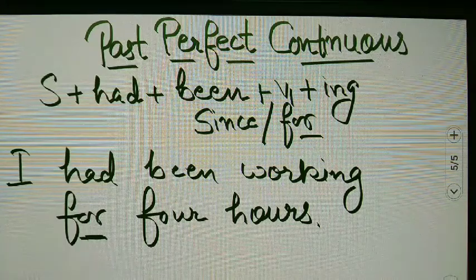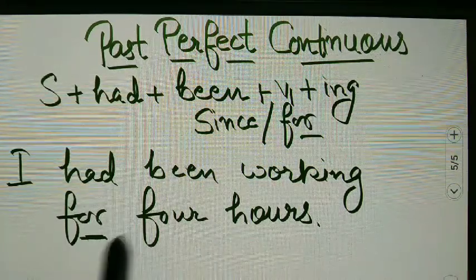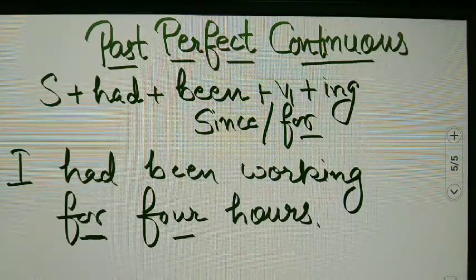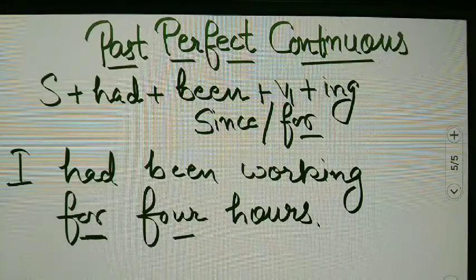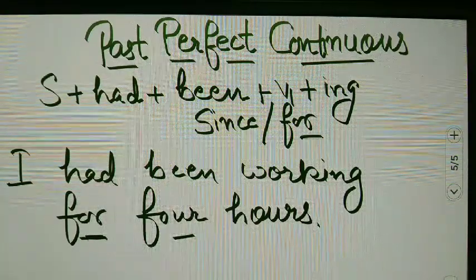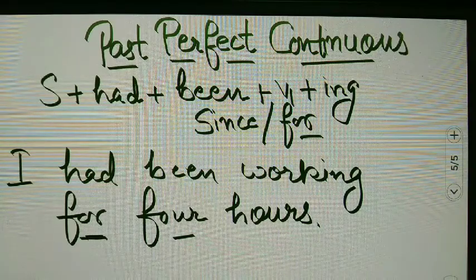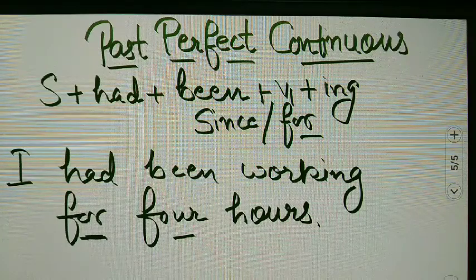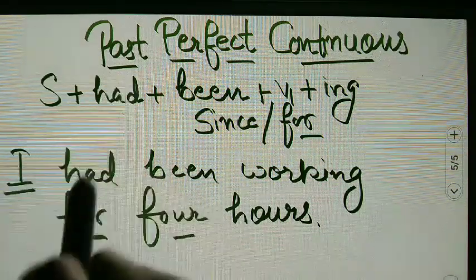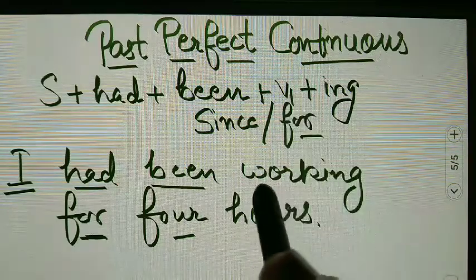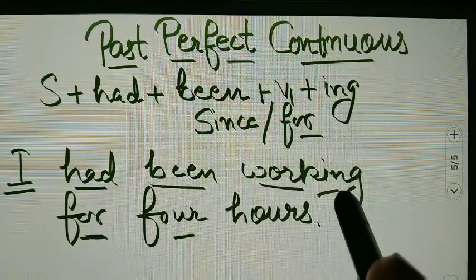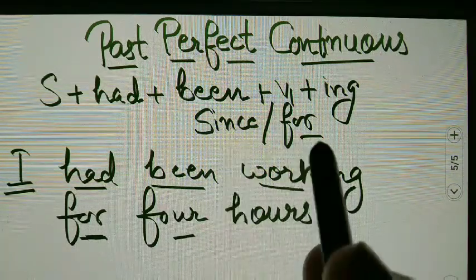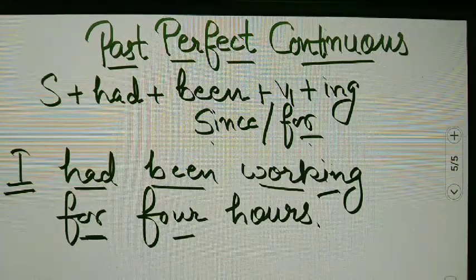For 4 hours, no fixed time is given as to which 4 hours they are talking about, that's why we are using for here. But if a proper time is given, like morning, evening, Monday, then definitely we will use since. See here, subject, had been, V1 work, ing, working, and then according to the rest of the sentence we will use either for or since.